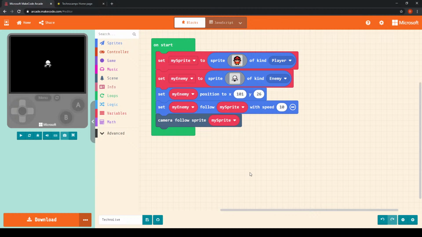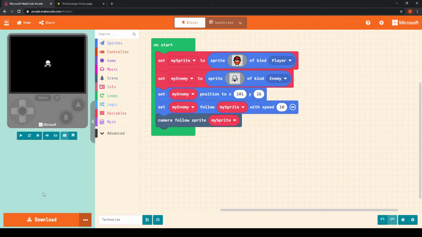Whilst everybody's getting caught up, I will just mention that there is the download option, some of you may have noticed, in the bottom left of the screen. There are of course a whole bunch of different download options. What you can do is download your game as what we call a PNG file, which is basically a type of image file.